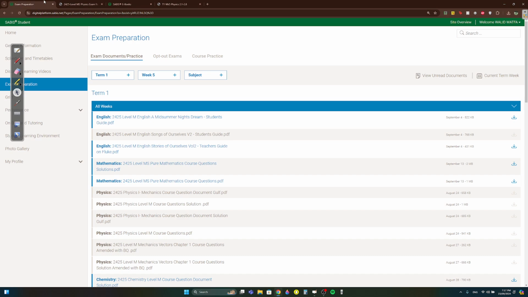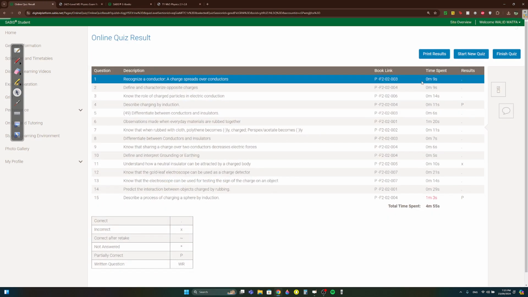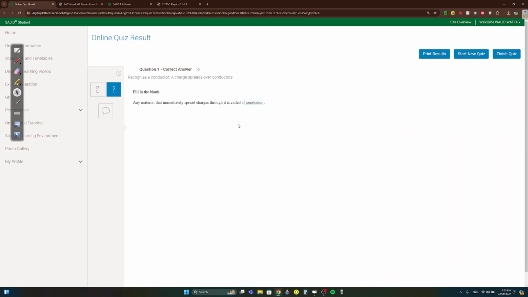Now we're doing the quiz. Very easy, but there are no calculation questions, so make sure you know the formula in case he does give the calculation tomorrow. Any material that immediately spreads charges, of course, if it spreads the charge, is a conductor. Make sure you come and do the course division. Okay, I won't solve it. I'm very tired.